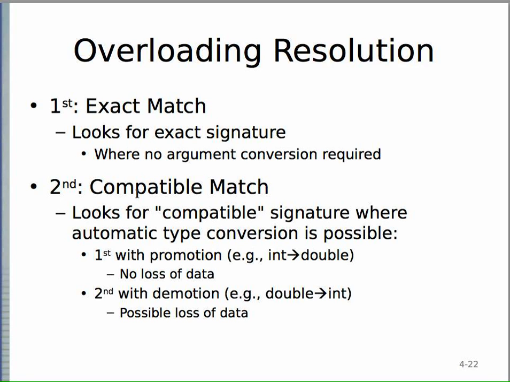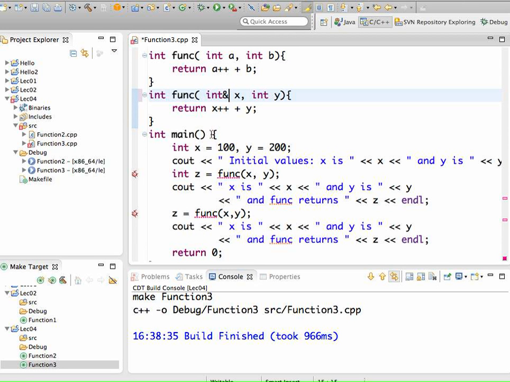Second, if it doesn't find an exact match, it'll look for a compatible match. It looks for anything that is assignment compatible. That is, when C++ can do automatic type conversion, it'll say, okay, this is a match. For example, convert the int argument to a double, then it'll take that. So first it'll take promotion. Let me just take a quick example. So let's say you have int x and double y.